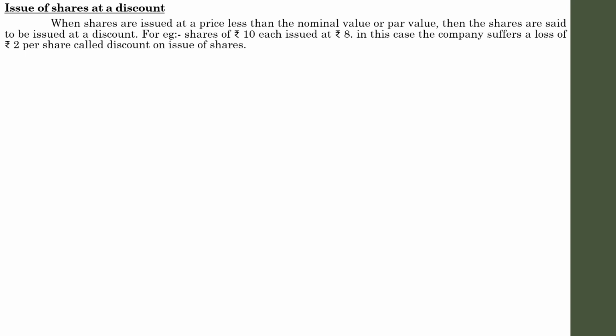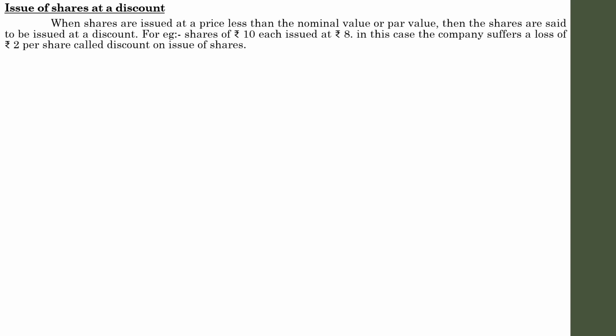So issue of shares at discount means when the company that intends to raise capital issues its shares at a price less than the nominal value, or in share terms, the par value. In simple terms, if a share is offered to the public at less than face value or base value, then the shares are said to be issued at a discount.